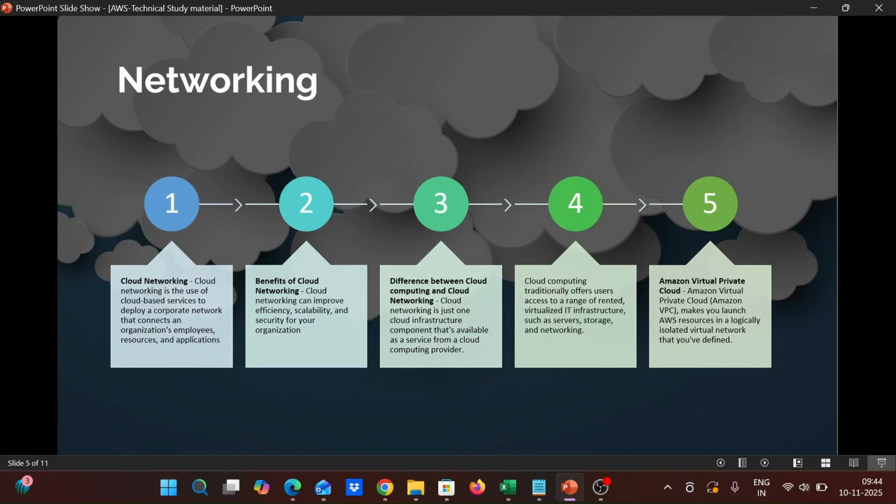It is used to make connectivity like a VPN, site-to-site VPN. It is used to connect on-prem servers and AWS. It is cloud networking. Here the cloud benefits can also improve efficiency and scalability, and secure your organization. In cloud computing and networking, you can see cloud networking is one of the cloud infrastructure components available as a service from the cloud computing provider.